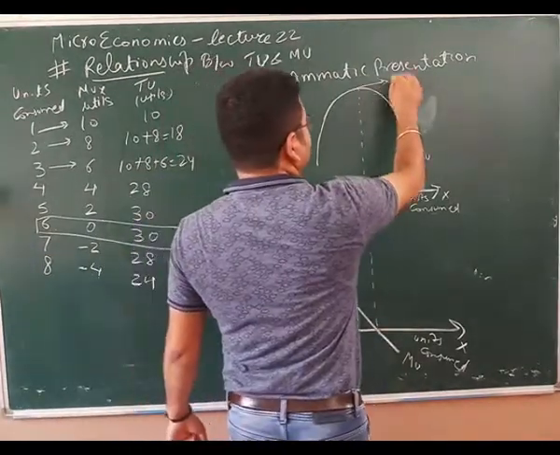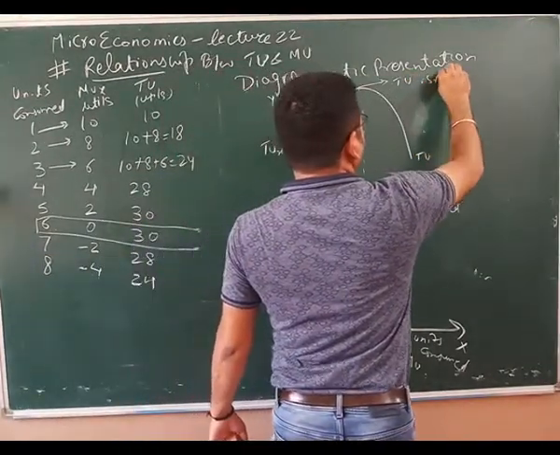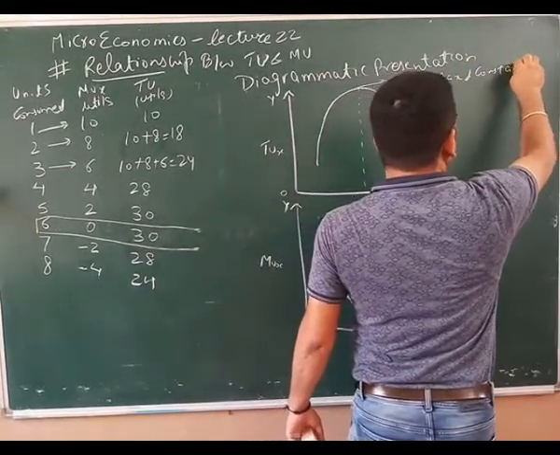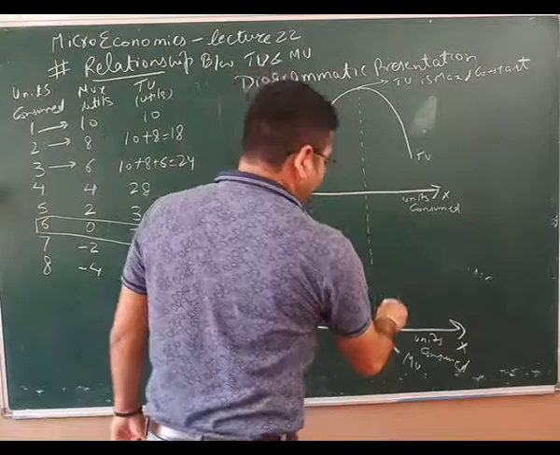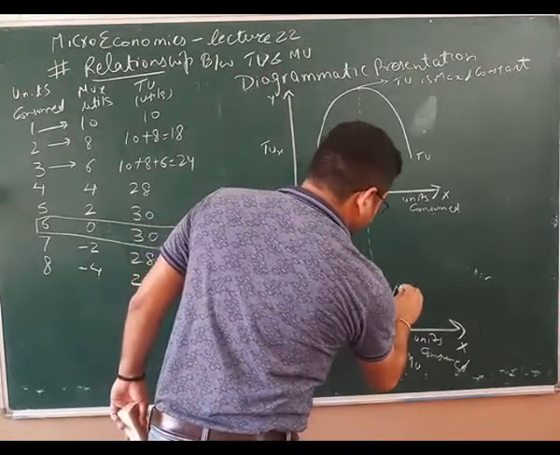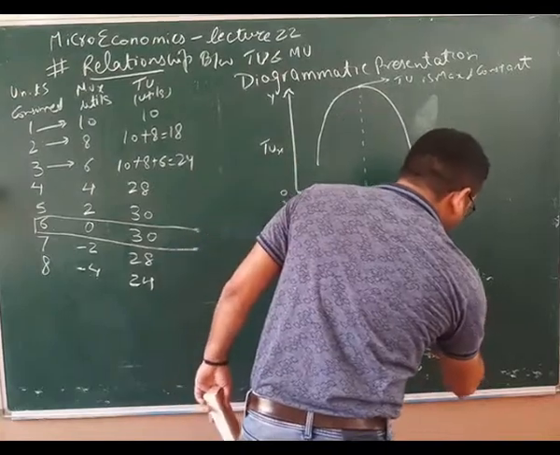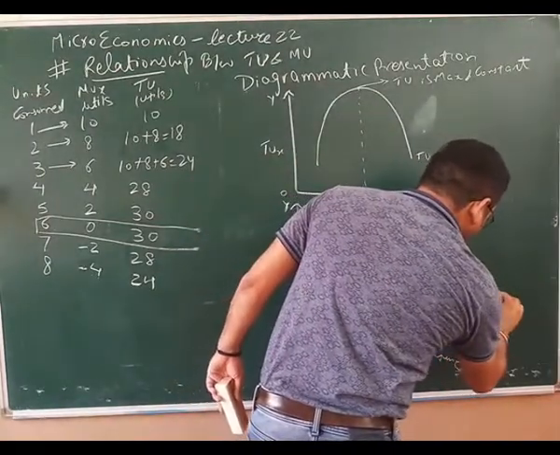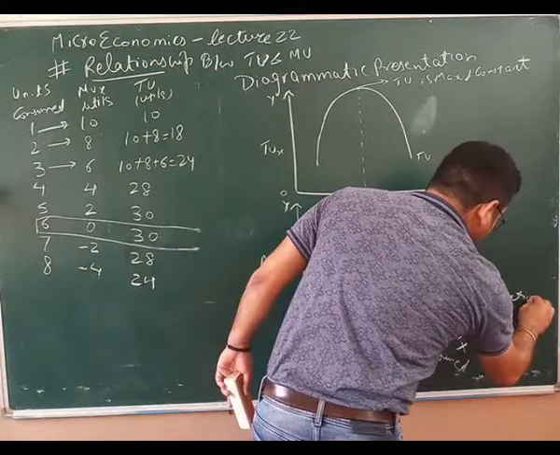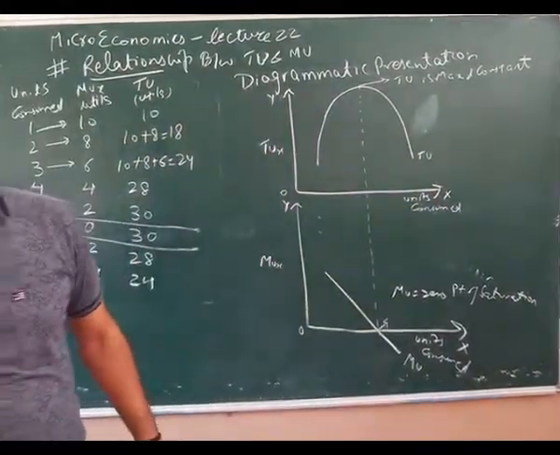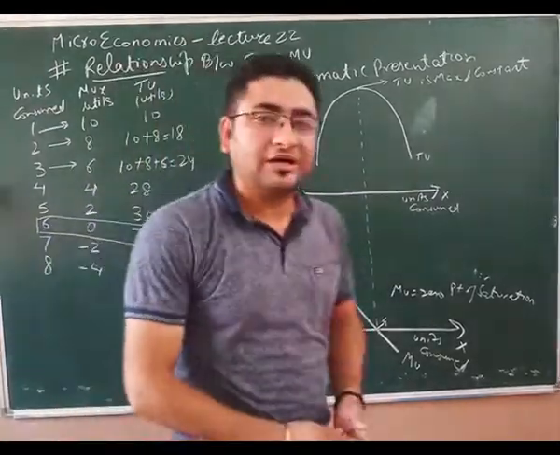Again, this is a point where TU is maximum and constant. Here MU is equal to 0, also known as point of saturation or point of satiety. I hope this is also clear to you.